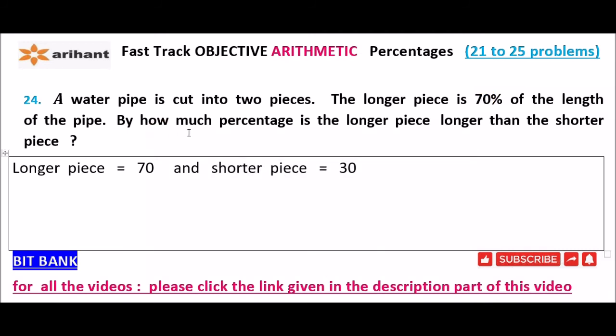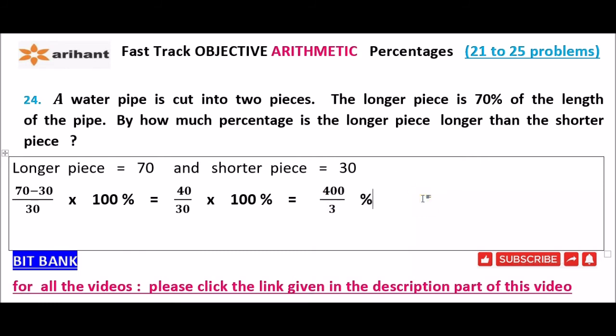Now the question is, by how much percentage is the longer piece longer than the shorter piece? So the formula is longer piece minus shorter piece divided by shorter piece into 100%. That is equal to 70 minus 30 divided by 30 into 100%. That is 40 divided by 30 into 100%. After simplification, we get 400 by 3%. This is the answer.